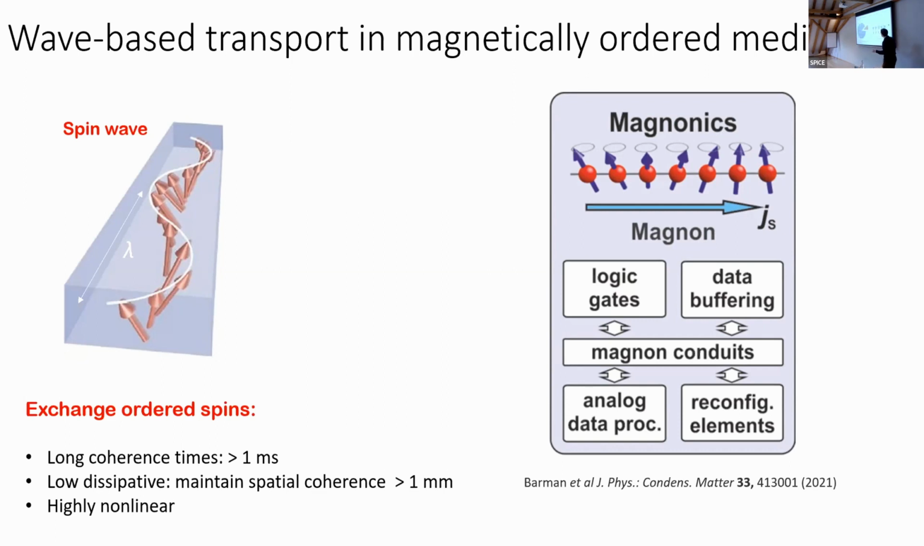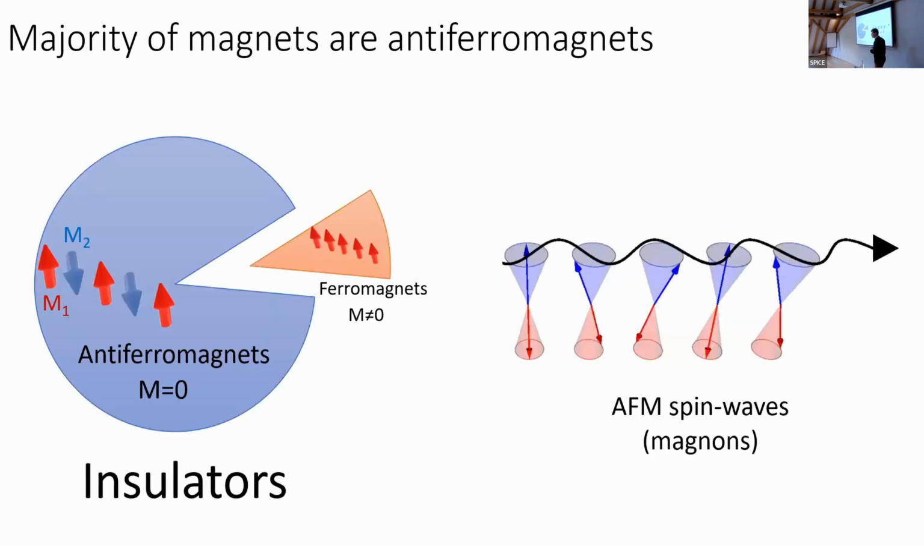But the problem is that magnonics' current implementations are all based on ferromagnets, and we would like to switch to antiferromagnets. There are many reasons for this. Almost all materials on Earth, if they're insulators, are mostly antiferromagnets. There's a quite simple quantum mechanical reason for this, but I'm not going to go into details. The takeaway message is that there are a lot of antiferromagnets, and they, of course, host antiferromagnetic spin waves, which can be used to transport information.